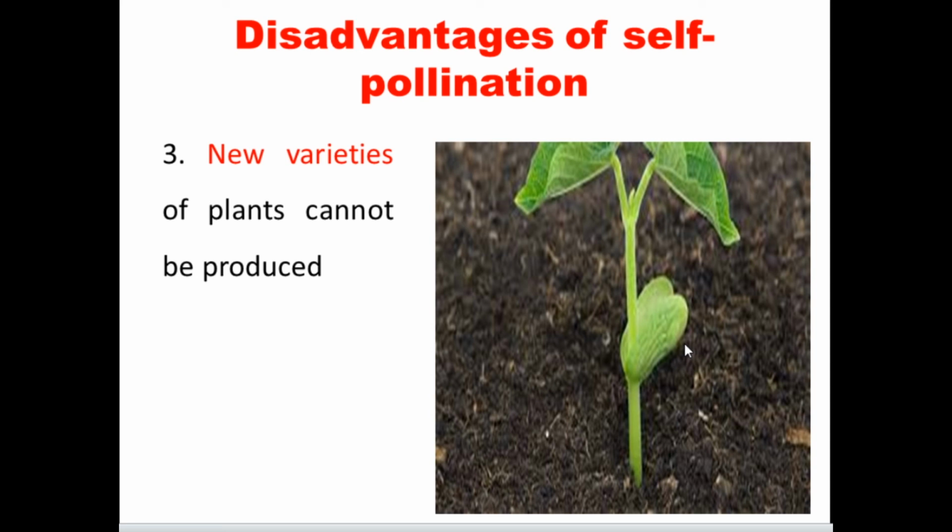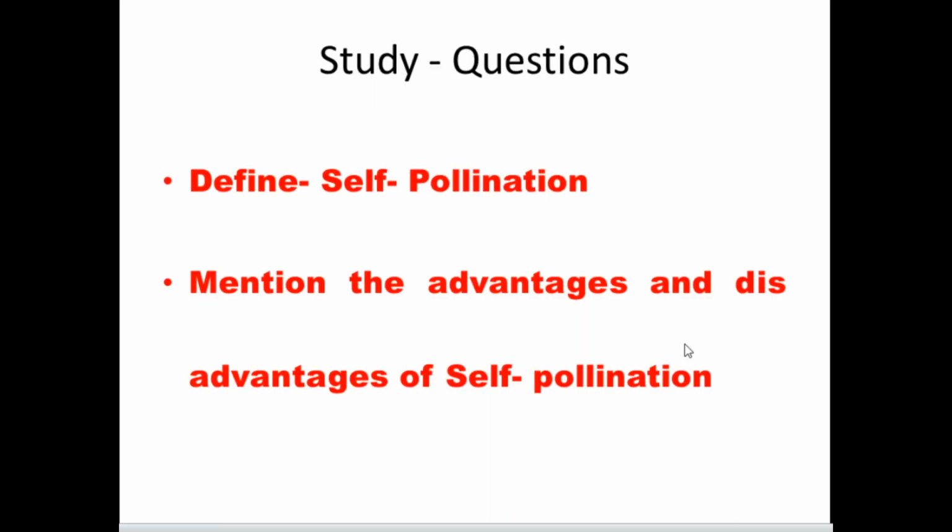The outcome of the offspring may not have new characters. If the pollen grains and the gynoecium have the same characters, no new characters come out while producing new plants. It is a very simple method. New varieties of plants cannot be produced. So this is considered one of the disadvantages of self-pollination.